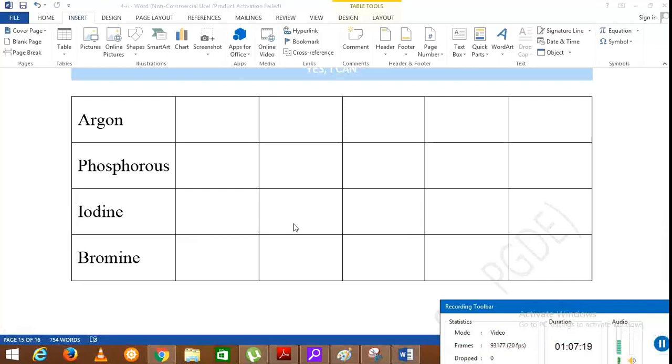If I repeat the last two, iodine is a non-metal and it exists as a solid at room temperature. I think I made a mistake there. Iodine is a non-metal and it exists as a solid. Bromine is a non-metal and it exists as a liquid at room temperature.